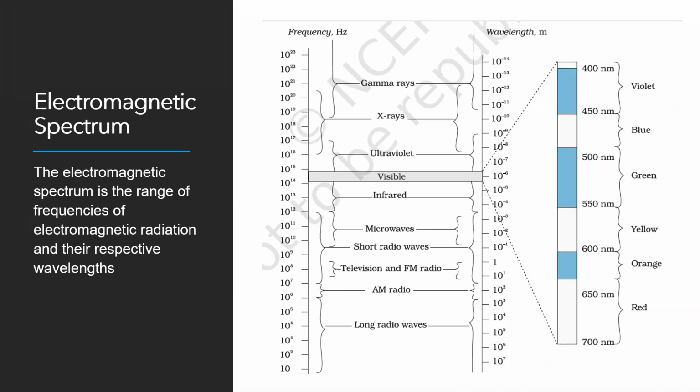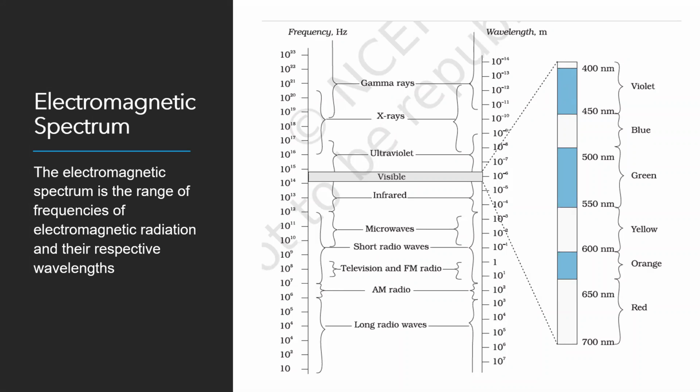Which color has maximum wavelength? 400 nanometer. No, 700 nanometer. Red. So red has the maximum wavelength. Which has minimum wavelength? Violet.